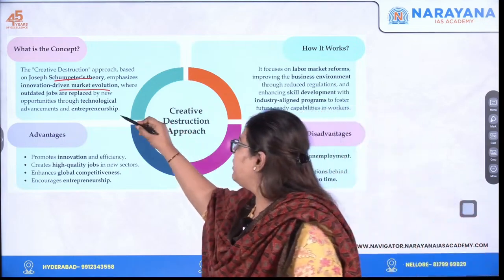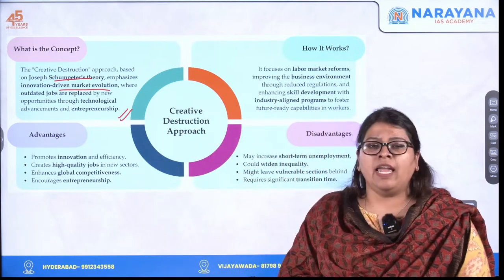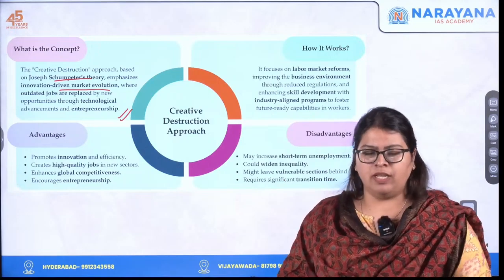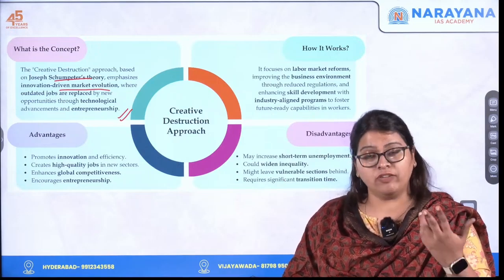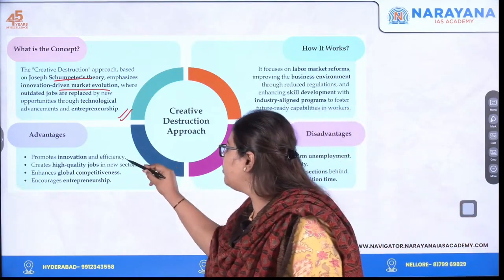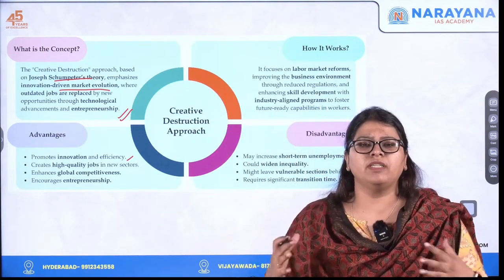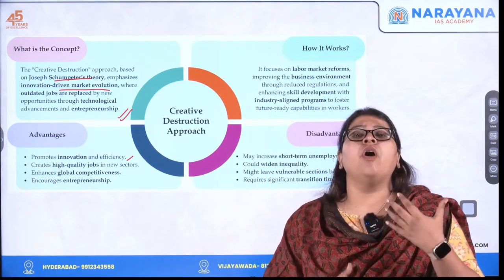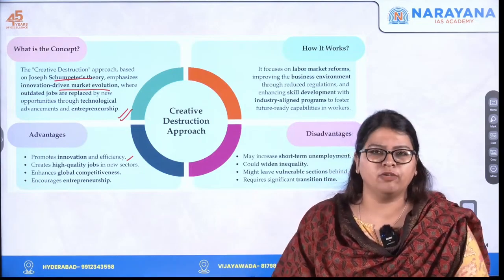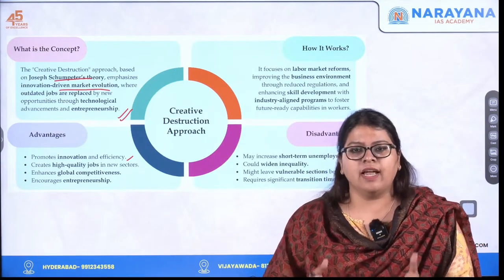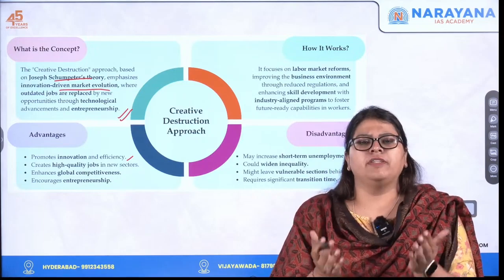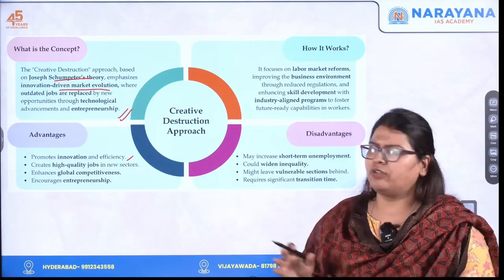What are the advantages? It gives you high quality jobs, more innovation, and higher efficiency, and it will encourage more investment and participation as well as more entrepreneurship, that is, people coming into business. And when all that is done, it will raise the global competitiveness of your country.